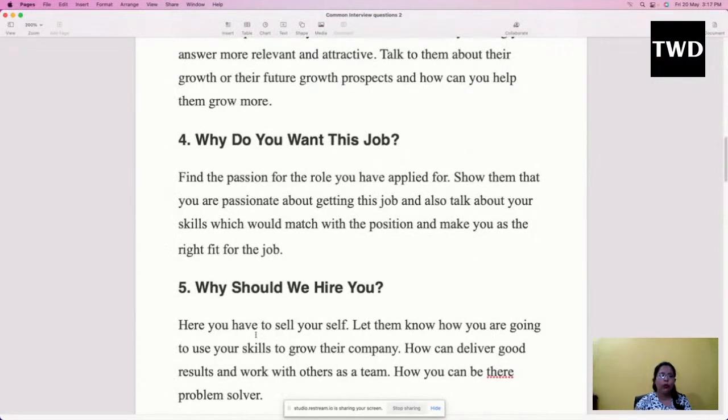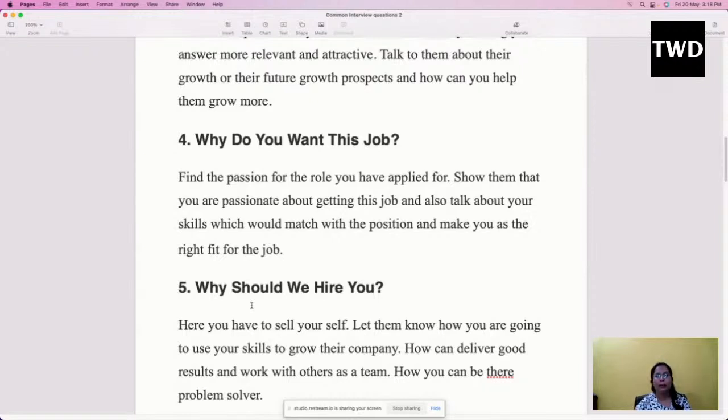Next, why do you want this job? They would be asking, why do you want this job? Find the passion for the role you have applied for. Whatever role you have applied for, you might have some kind of passion about it.